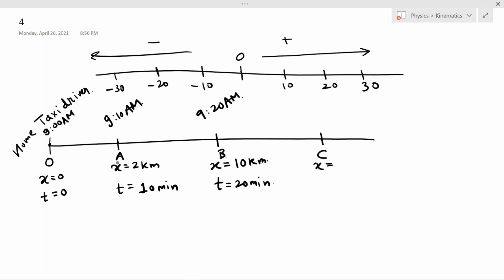This is 2, this is 8, 10 more means 20 kilometers. So this is 20 kilometers, and let's say it takes him another 40 minutes, so at 60 minutes he is there. So another 40 minutes means 10 a.m.